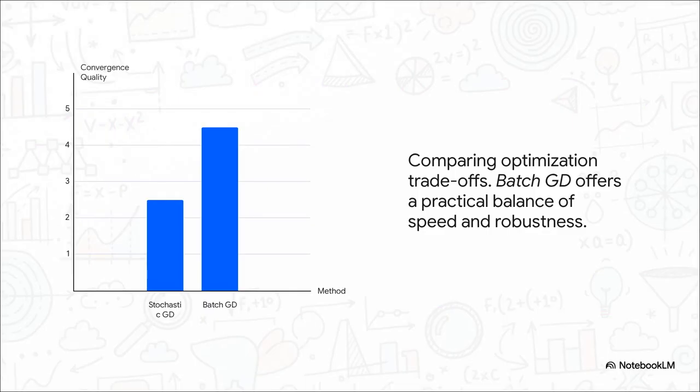Now, as you can probably guess, there are a few different ways to hike down this mountain. You could use just one piece of data at a time to decide your next step. That's called stochastic gradient descent. It's like taking tiny, super cautious steps. It's really robust, but it can be pretty slow. A much more common approach is to use big chunks of data. That's batch gradient descent. It's a fantastic trade-off, giving us a great balance of speed and reliability. It's really the engine behind so much of modern machine learning.